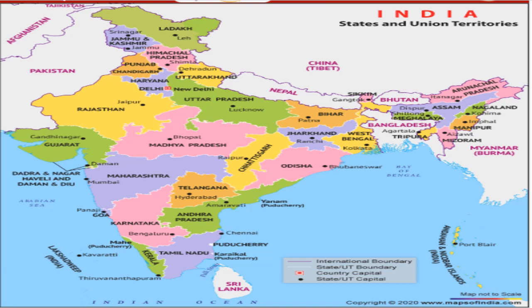And for the seven sisters: Arunachal Pradesh Itanagar, Assam Dispur, Meghalaya Shillong, Nagaland Kohima, Manipur Imphal, Mizoram Aizawl, and finally Sikkim, its capital is Gangtok. So here I have shown you the 28 states with their capitals.